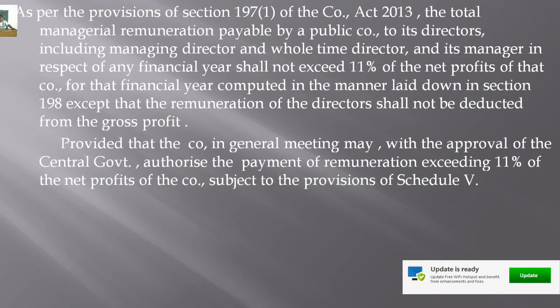So the profit should be calculated as per the provisions of section 198. Now section 198 states the expenses to be disallowed, expenses to be included, incomes to be disallowed, and incomes to be included for the purpose of calculation of managerial remuneration. So those things should be considered, except that the remuneration of directors shall not be deducted from the gross profit.